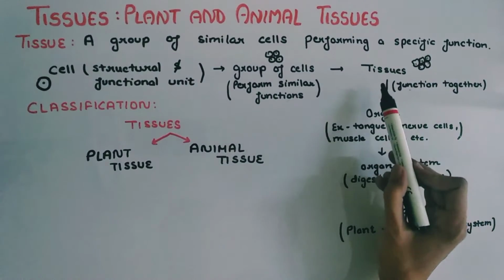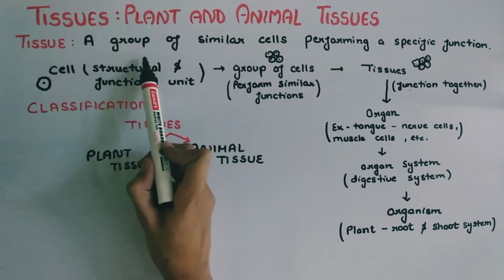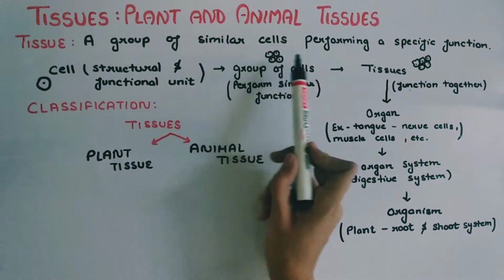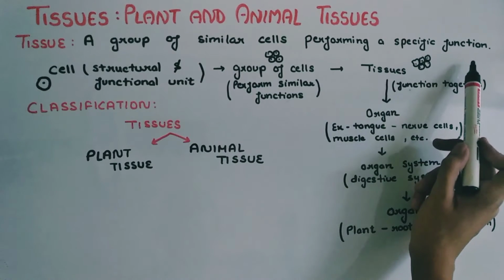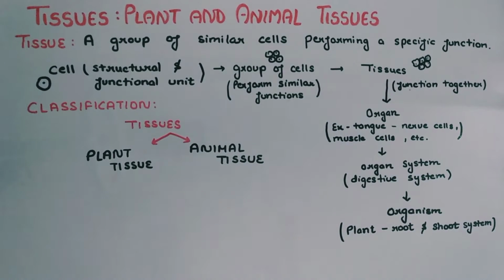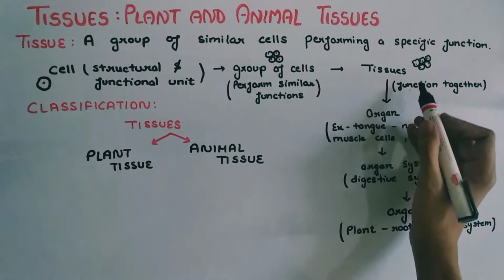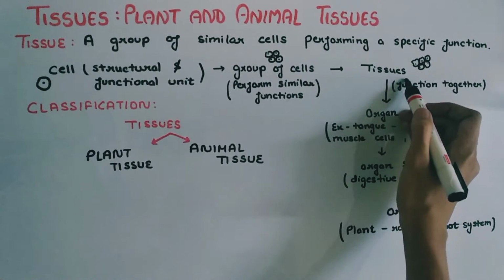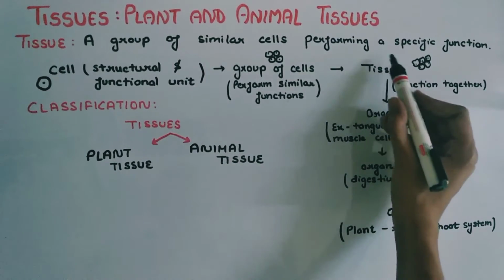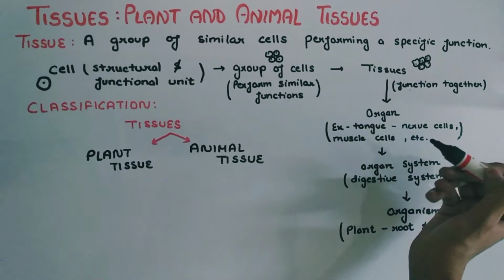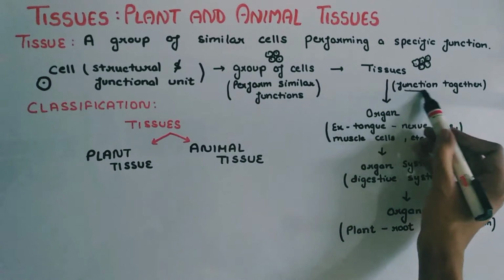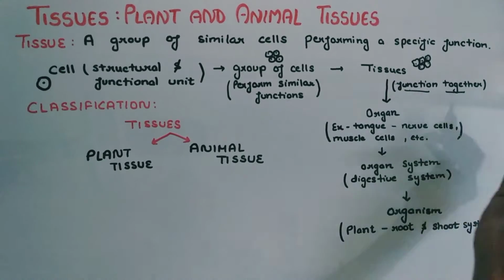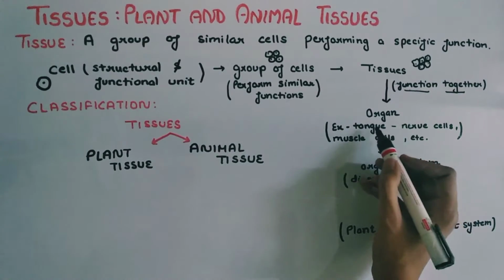So how can we define tissue? Hence, tissue is a group of similar cells performing a specific function. It means a large number of cells join together to perform a particular function. Now, a number of tissues join to form an organ. Many different tissues start functioning together, and they form an organ.